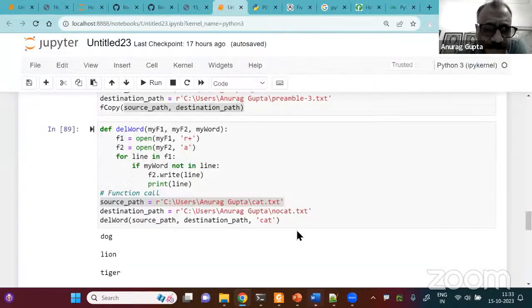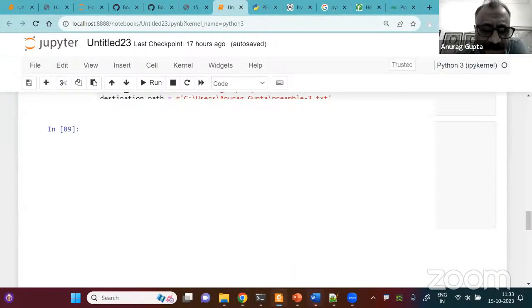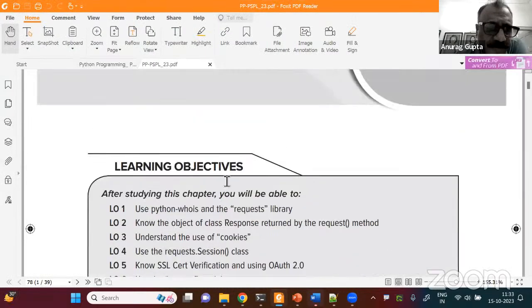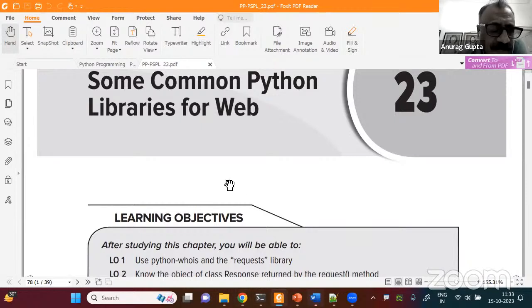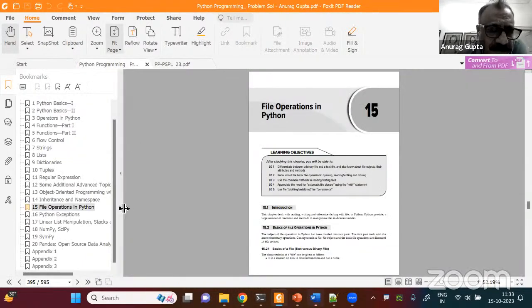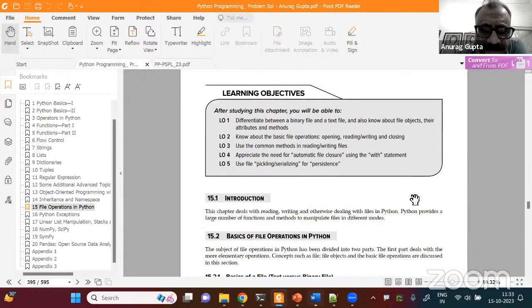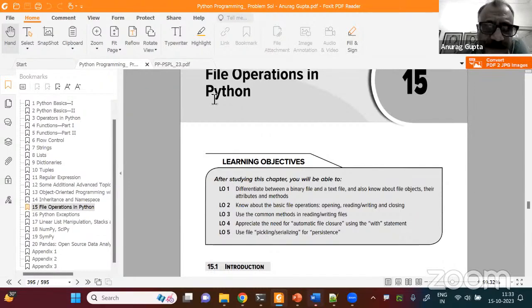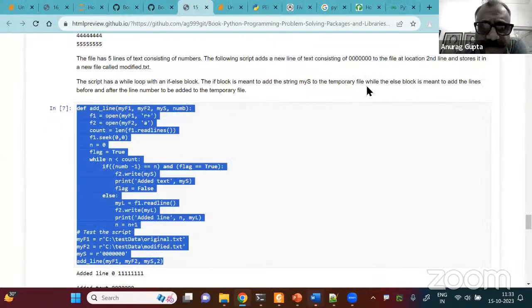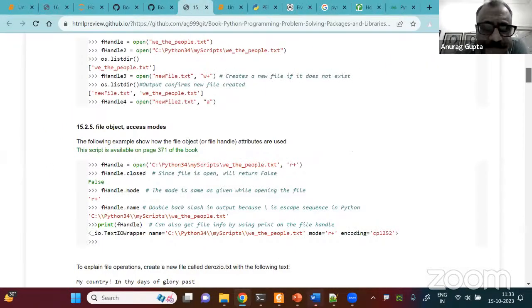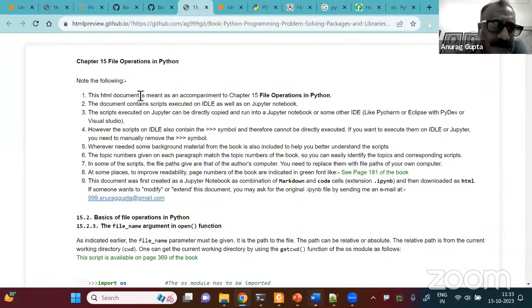So today, the chapter which I will be covering, as Balaji wanted me to do, was this chapter. No, not this one. I'm so sorry. This is chapter number 15, file operations in Python. This is chapter 15 of my book, File Operations in Python, and the corresponding HTML file is available on the net. This is the chapter I'll be covering today. So let's start. All right.